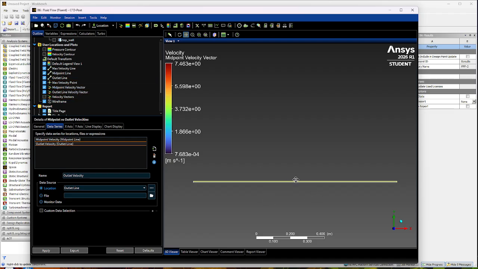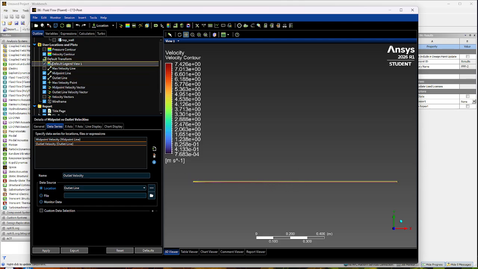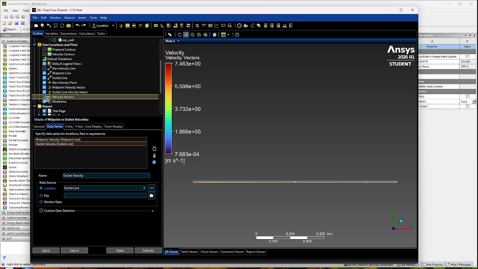You have your velocity vector at the midpoint, velocity vector at the outlet, and then you have your pressure contour, and then you have your velocity contour, like that. And then you have your full velocity vectors.